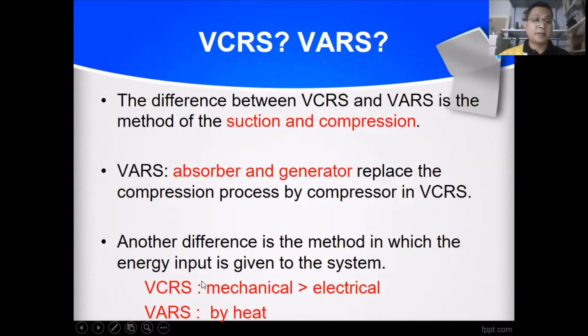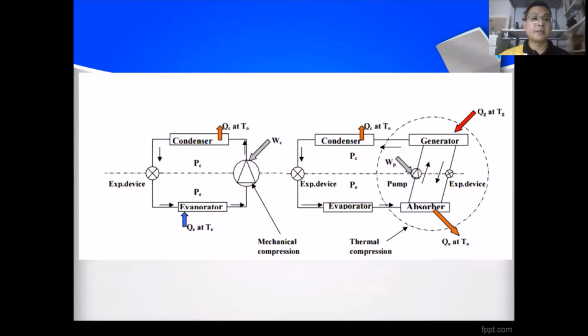In the compressor system, we use electricity for the pump to do the mechanical work, but in the VARS absorber system, the generator builds heat to give the pressure. This is the general structure of both the absorber and compressor systems.